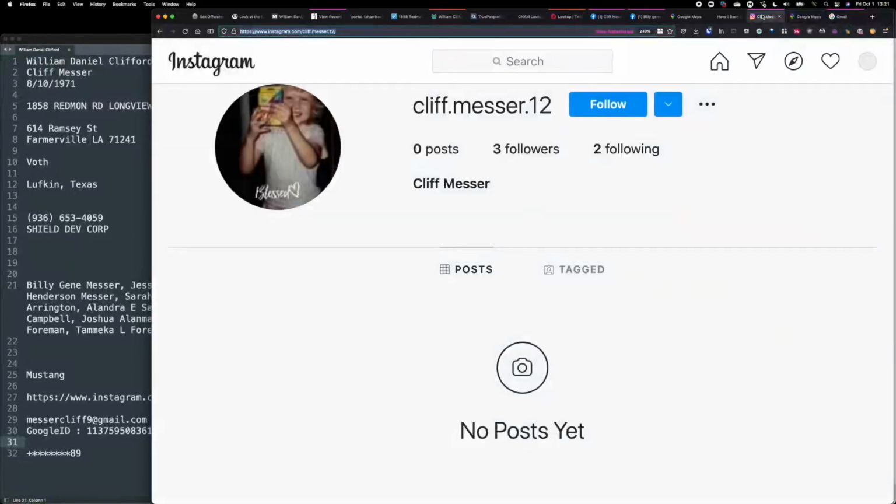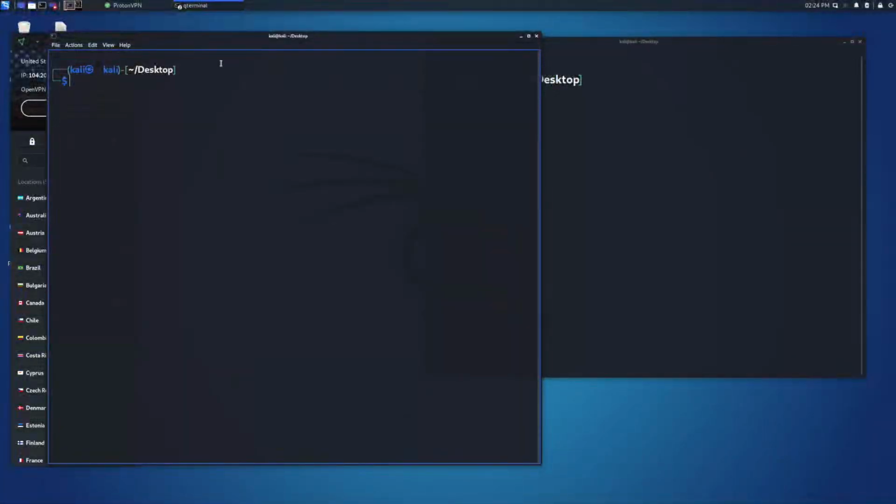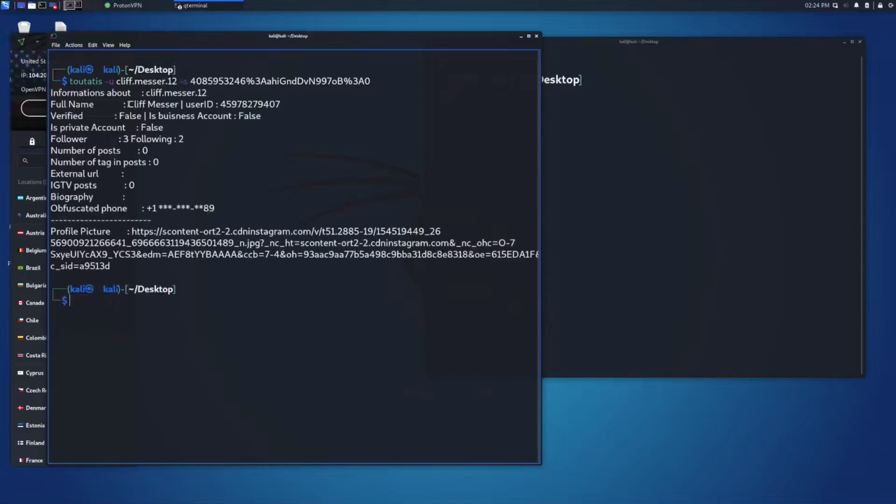There's another tool you can use for Instagram, to find out what phone number is behind this without doing a password reset, because this is one of the dangerous ones. Don't do a password reset on Instagram because they get a notification that can kind of blow your cover. So there's a tool called Toutatis by Megadose. Thank you for that tool. And what it does is it takes an Instagram username and pulls some information through the API around the account. So it pulled information, his full name came up, which was public anyways. This obfuscated phone number wasn't.